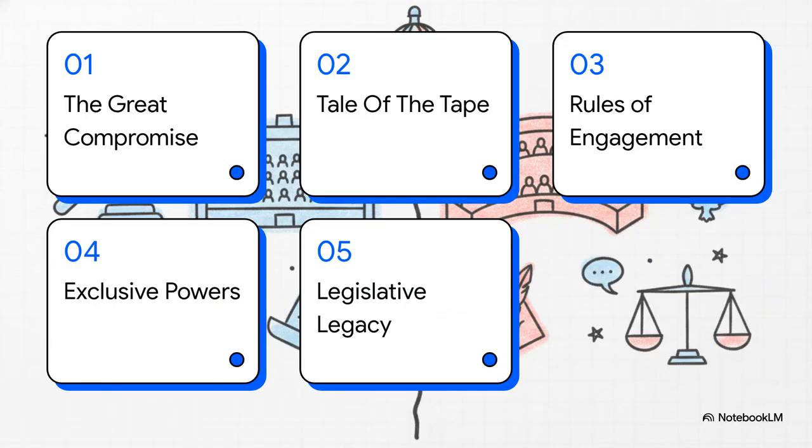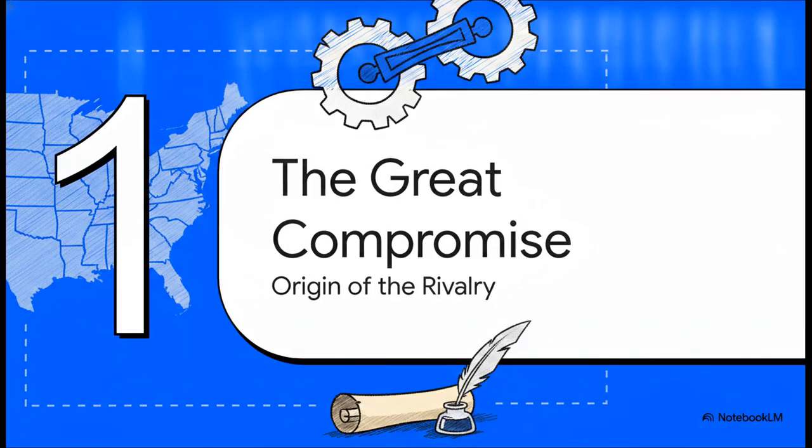Let's dive into this. Here's our roadmap for judging the lower house against the upper house. Number 1, the Great Compromise. 2, Tale of the Tape. 3, Rules of Engagement. 4, Exclusive Powers. And 5, the Legislative Legacy. Round 1, if you will.